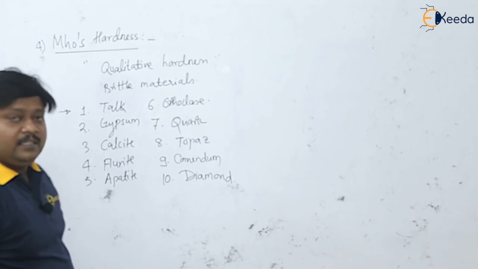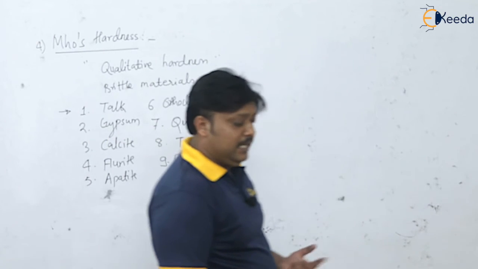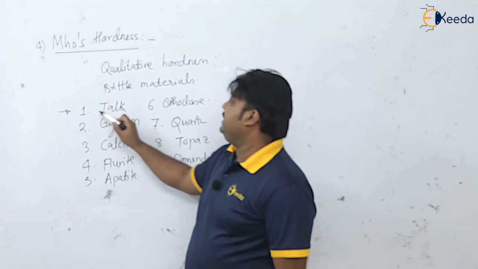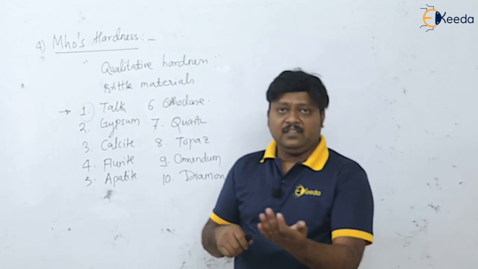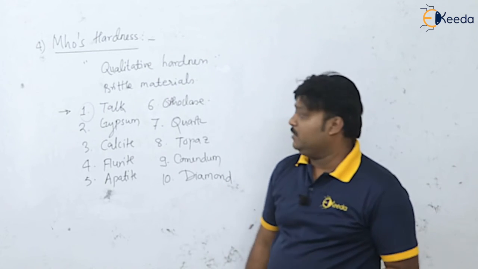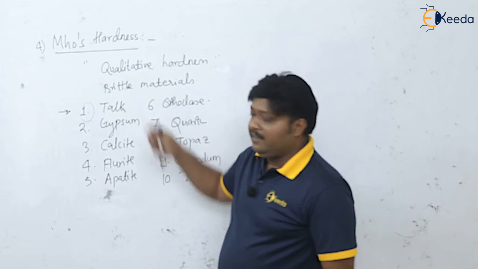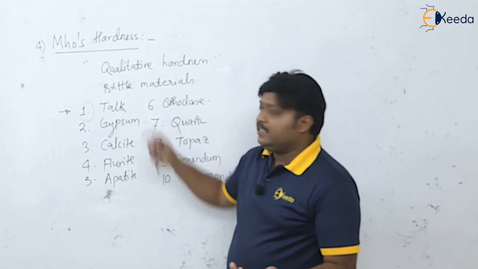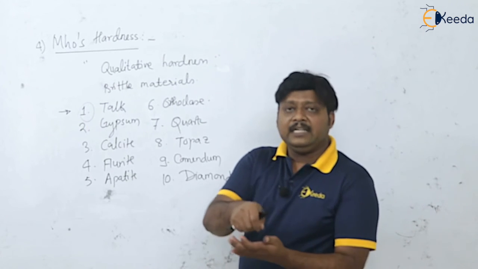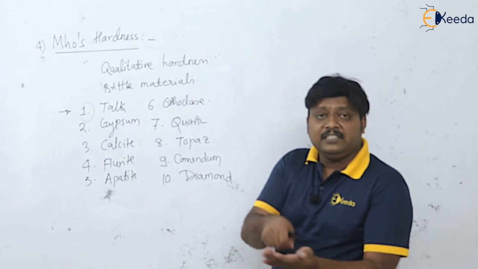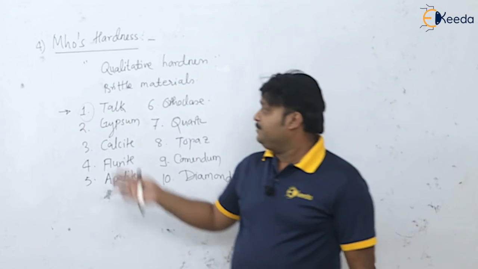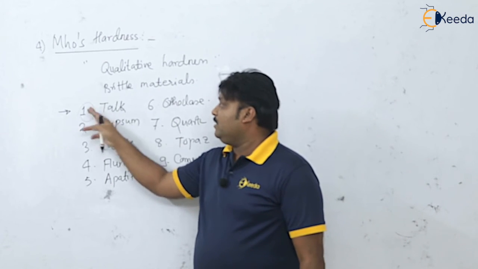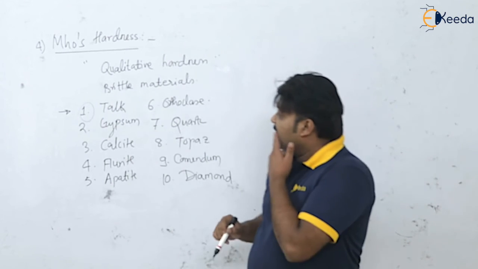So here we take the material and we start with the first number. We try to make a scratch on that material. Suppose I take talc as the mineral, and if I scratch with this talc and the scratch is produced, then the material has a hardness number the same as that of talc.